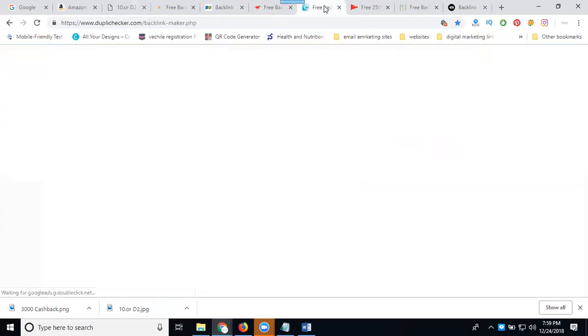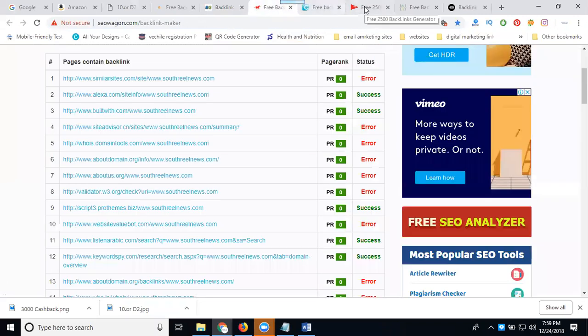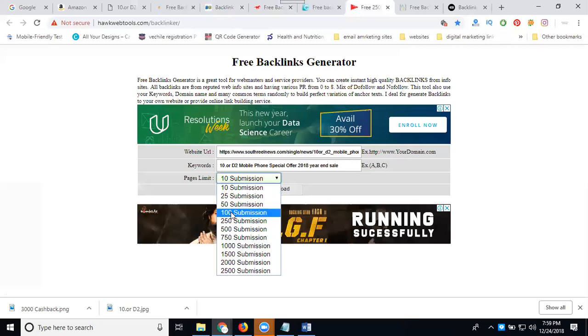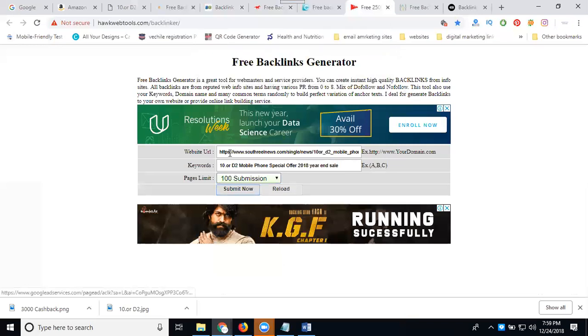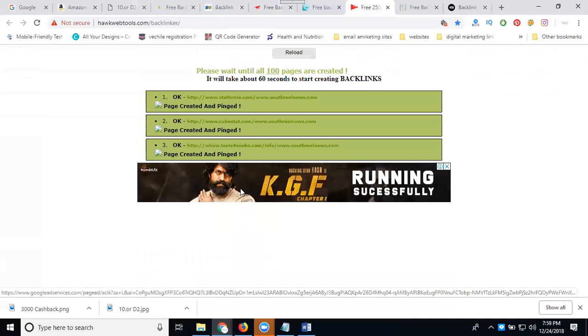copy. So they're moving for success, copy. I'm generating only 100 backlinks, submit. See, already discussed. Sometimes it accepts only HTTP. So just remove it, there's no error. Sometimes it's not accepted by the HTTP. Yes. So generate here.